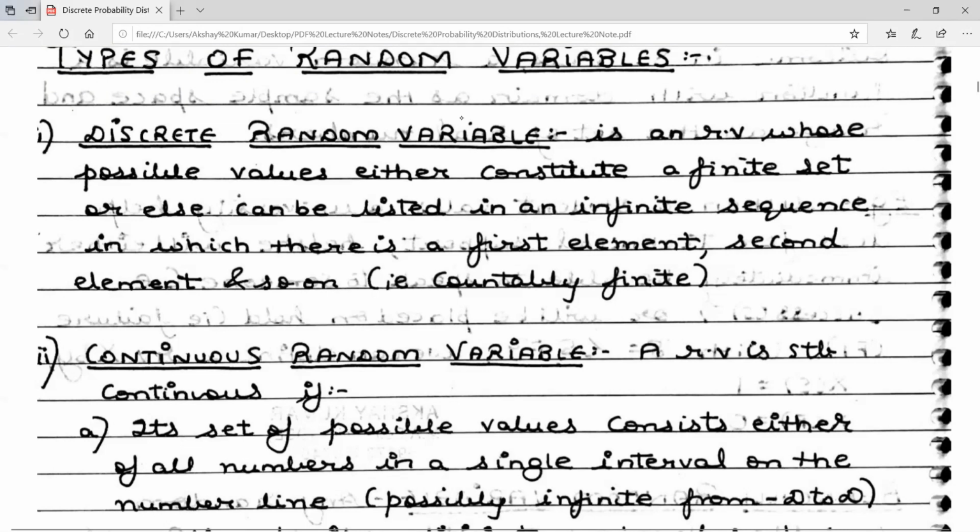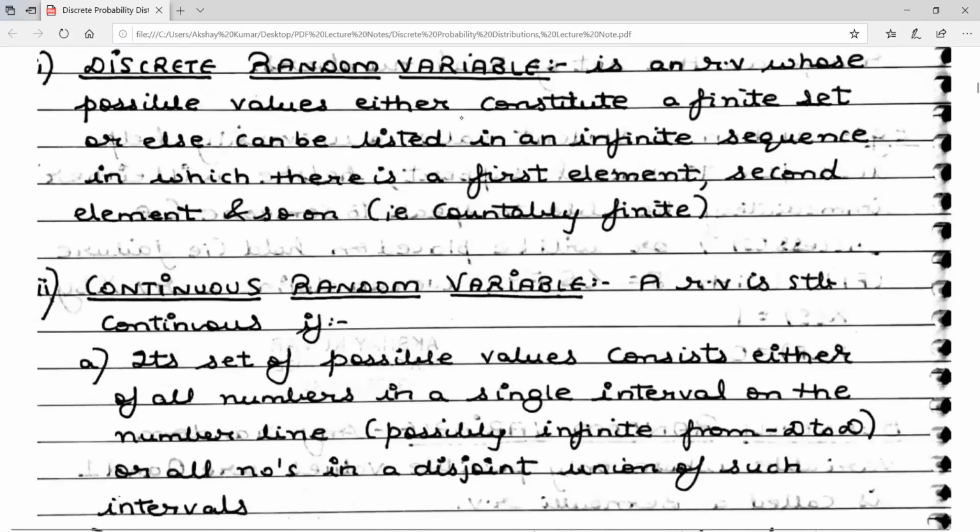So discrete random variables are those random variables which you can count on fingers. They can be either finite or infinite. They can be either integers or non-integers. The only thing is you can count them. They can be listed in a sequence.